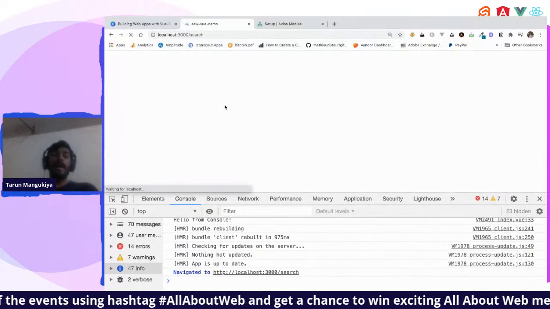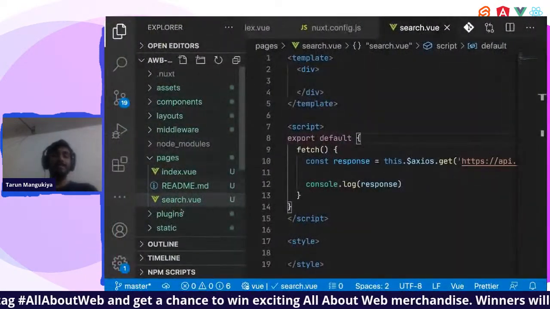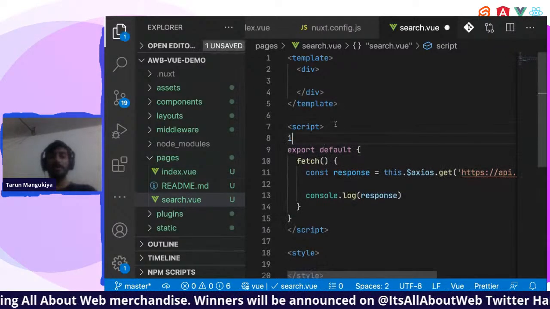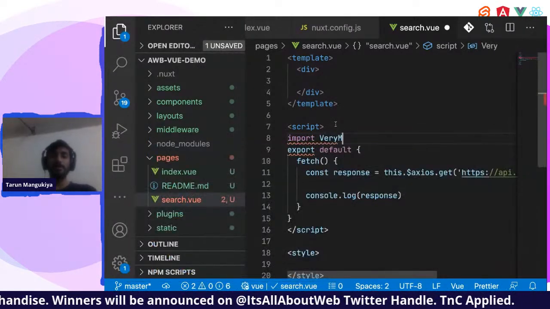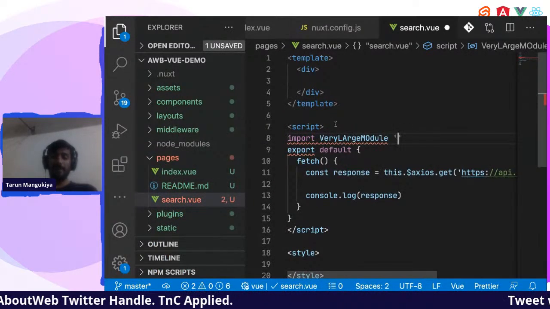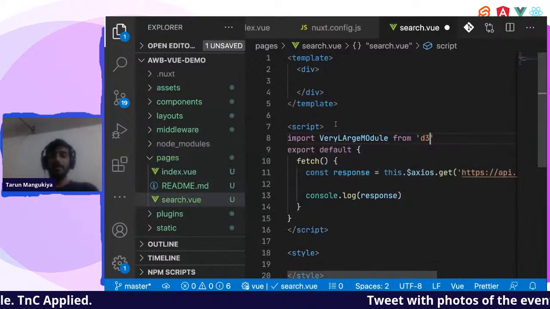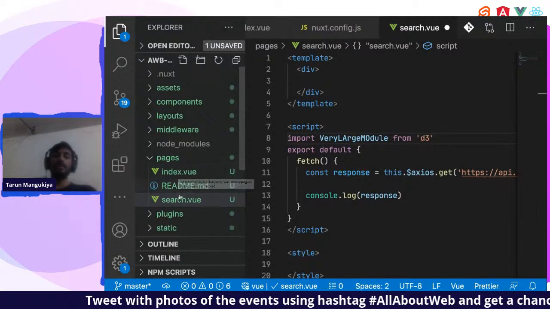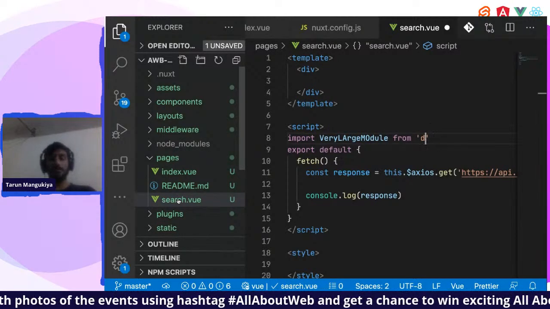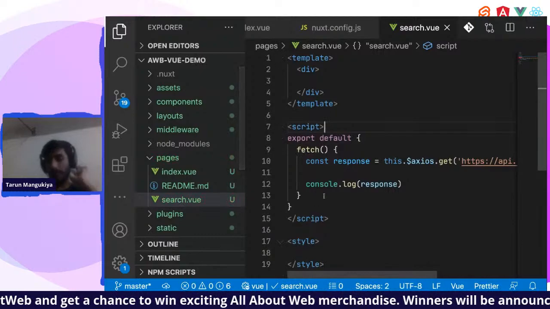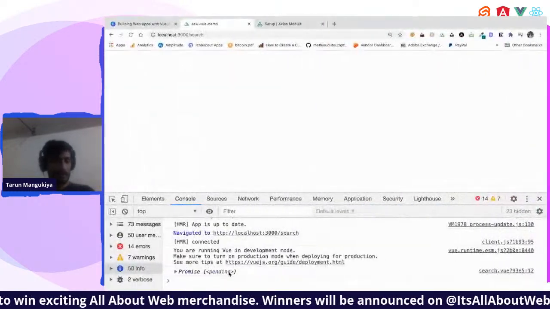The beauty of Nuxt is that these pages are optimized. If you import anything over here, let's say a very large module, even D3.js, it won't affect other pages. So routing is by default optimized in Nuxt, and you won't have to do anything for that. Okay, routing is there.